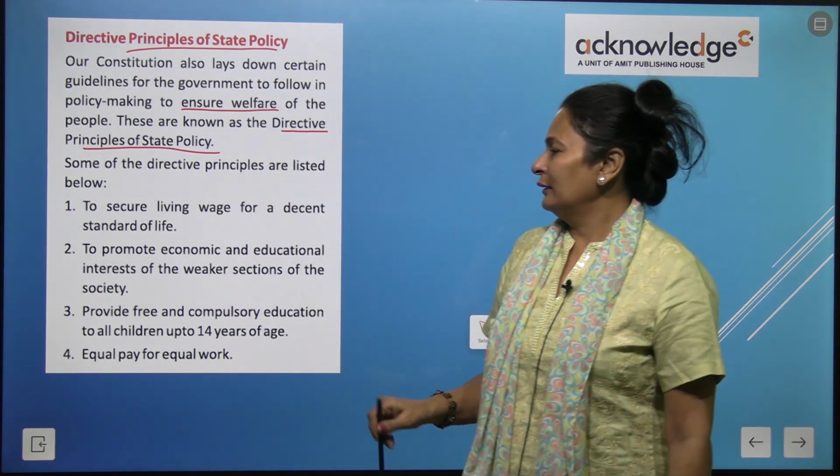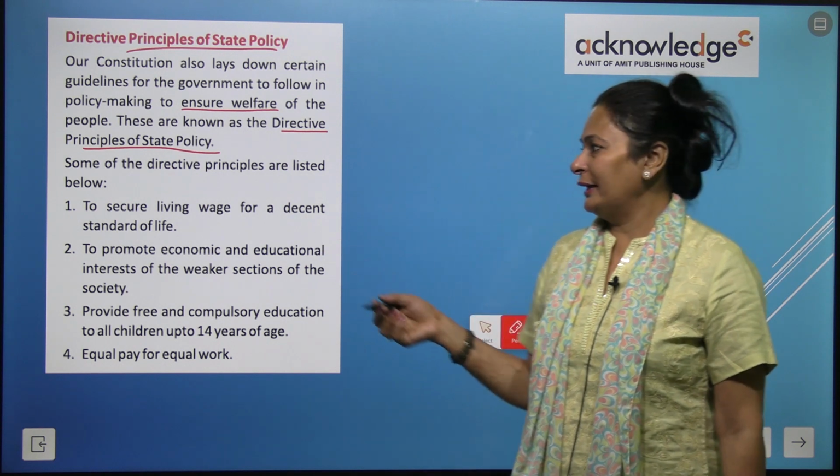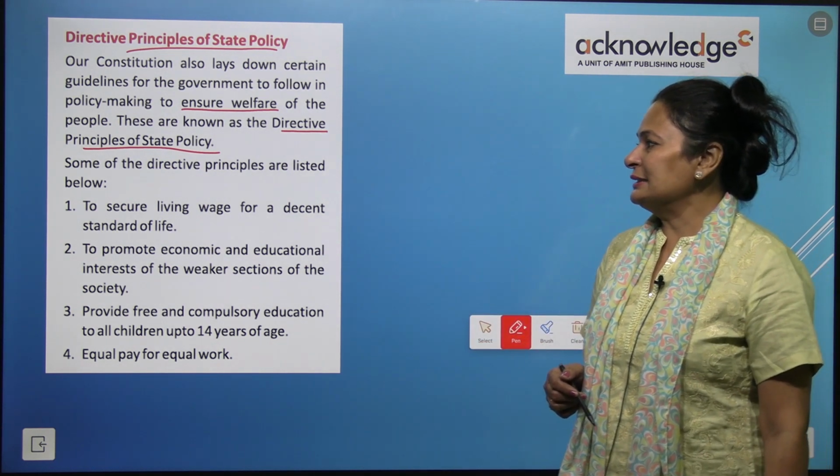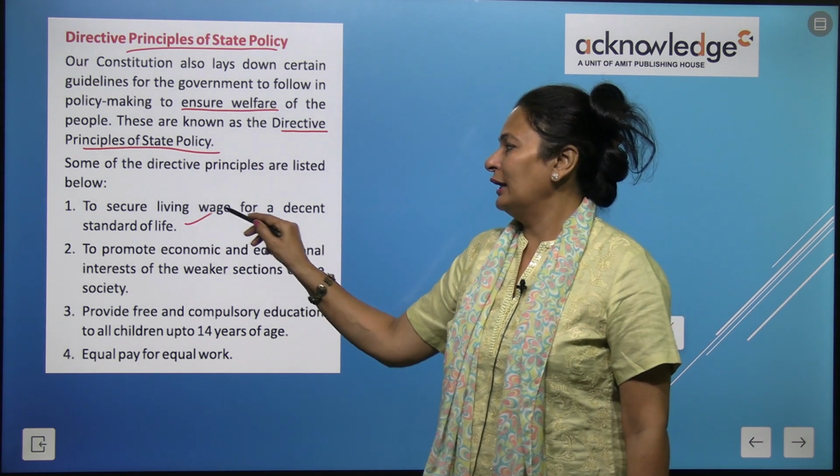Let's see what principles are there. First, to secure a living wage for a decent standard of life.